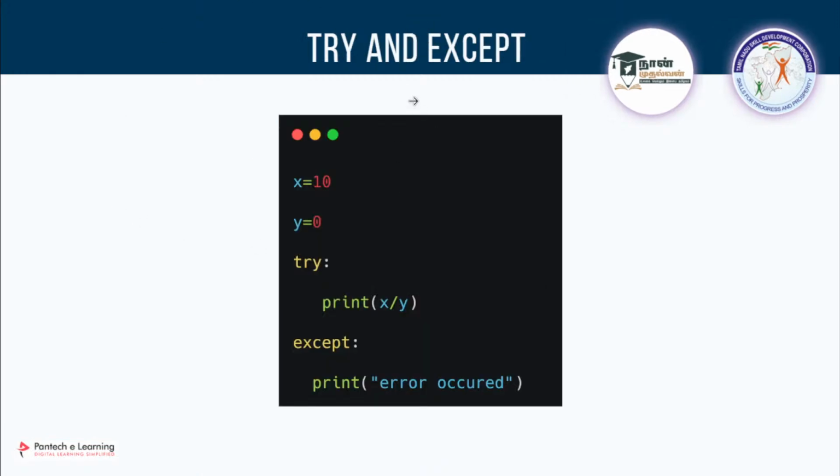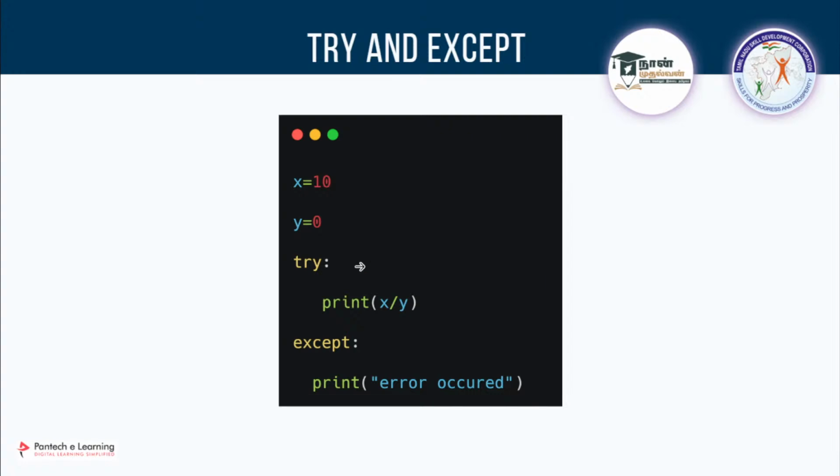The first combination will be the try and except method. This is the syntax for it. You write try and give a colon, and in the next line you leave the spaces and write whatever you want, and then you have the except also. If you use this try and except, it will go into the try first. It will try to do this task. If it is a success, it is going to give you the output. In case you get any error, like a zero division error or any other error in this try, it will directly go into this except.